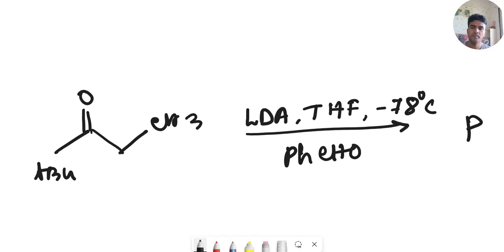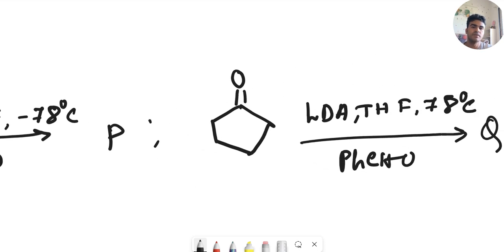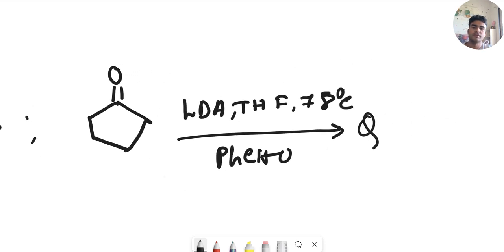This question appeared in some GATE exam in some year. If you treat this ketone, with a tertiary butyl group on one side and an ethyl group on the other, with LDA in tetrahydrofuran at minus 70 degrees centigrade in the presence of benzaldehyde, what will be the product? So this is one question, and another question is, there is a cyclopentanone